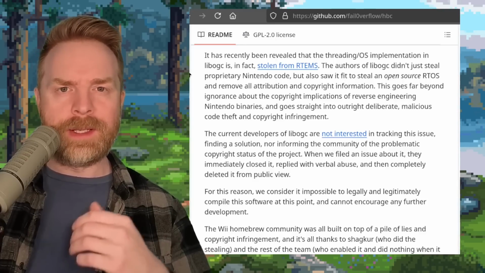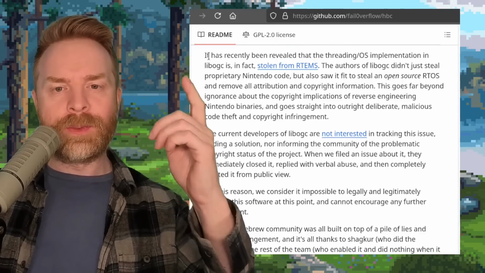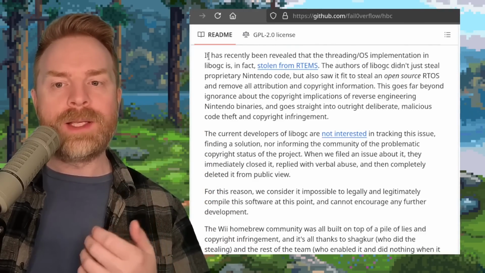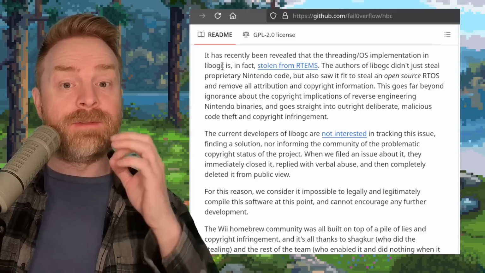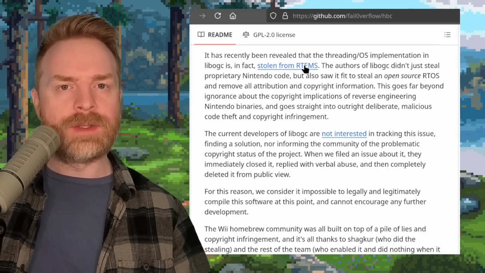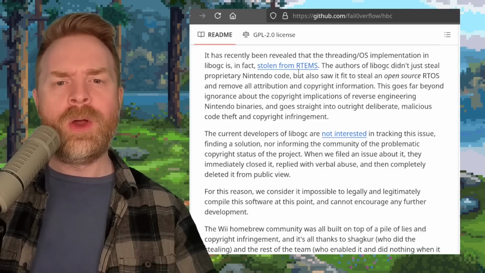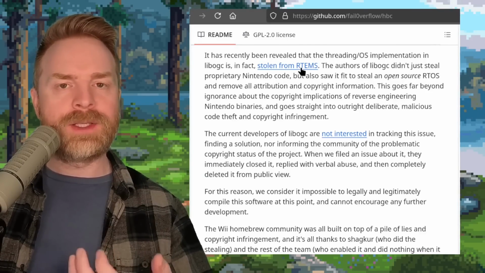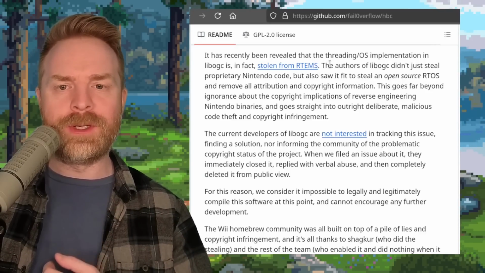On top of that, because yes, there's more, it has recently been revealed that the threading OS implementation in libogc is in fact stolen from RTEMS. RTEMS stands for Real-Time Executive for Multiprocessor Systems, depending on how you want to interpret that.